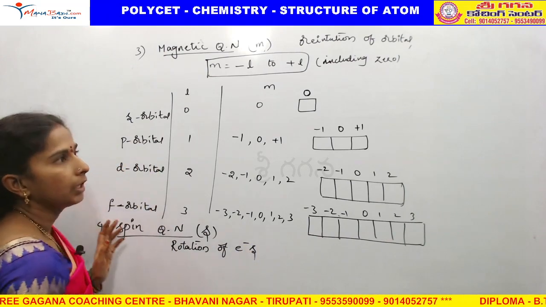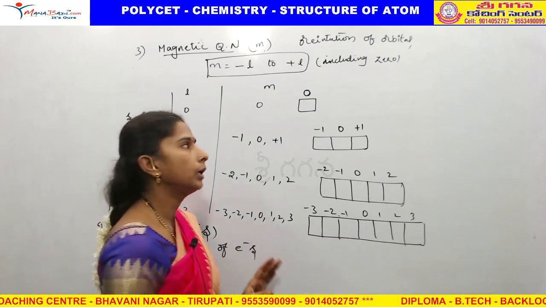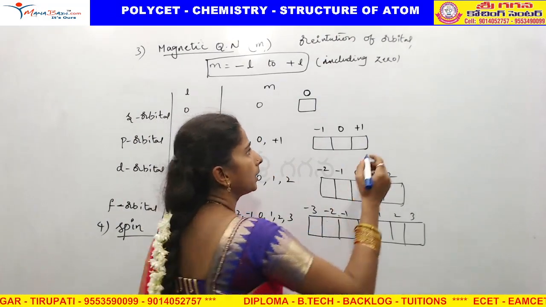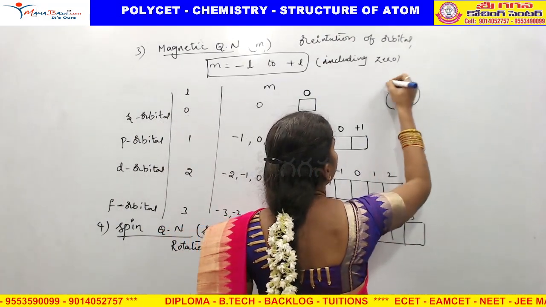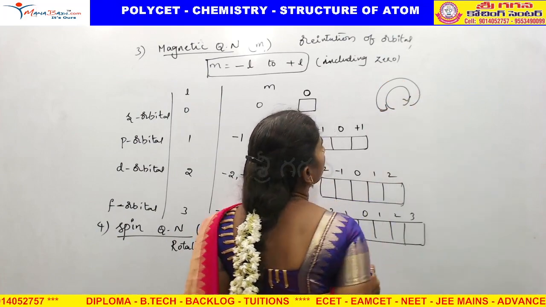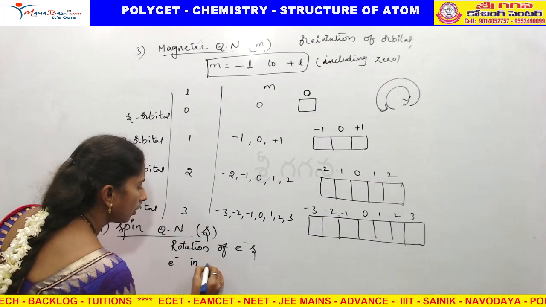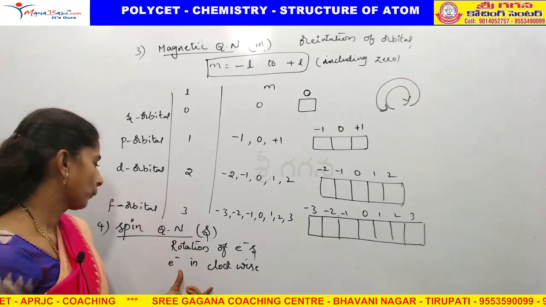Wherever it may be, not only electron, whoever it may be, rotating means either clockwise direction or anti-clockwise.